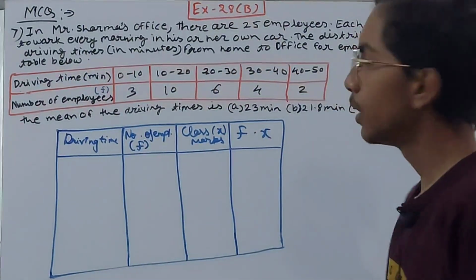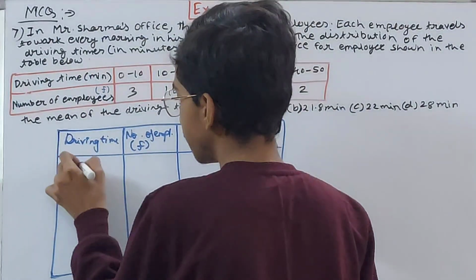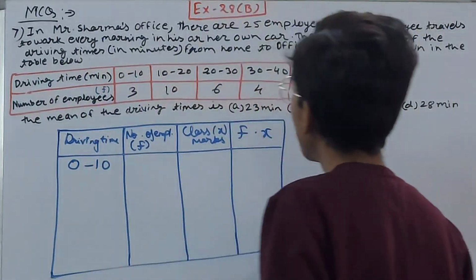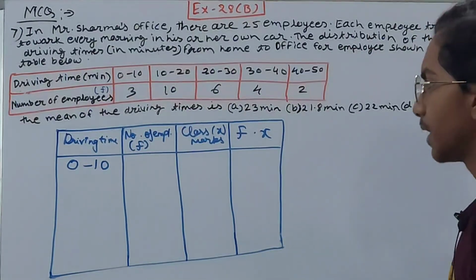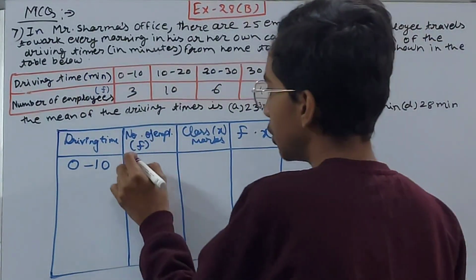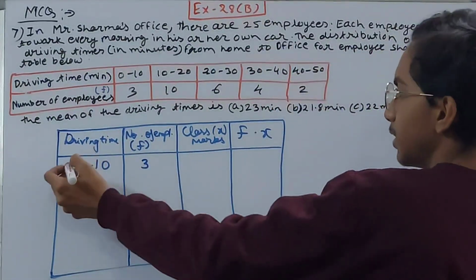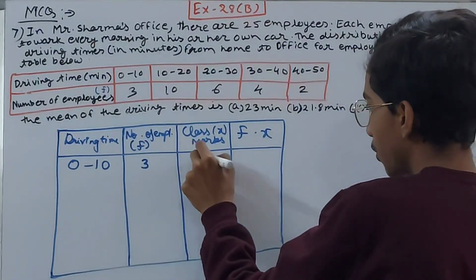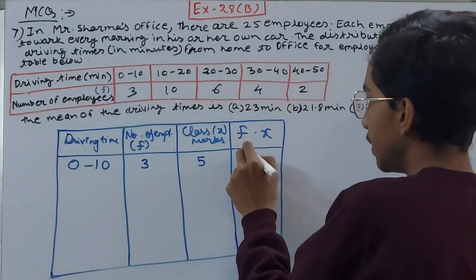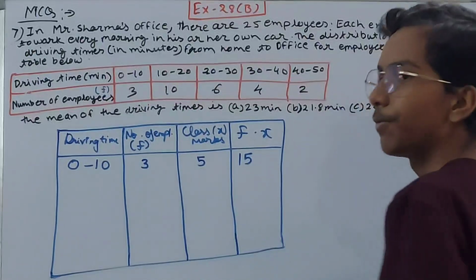Now you have the driving time. Let's write that down. You have 0 to 10. There are 5 class intervals given to us. This is 0 to 10. The number of employees is 3, and class mark will be 10 plus 0 upon 2, that is 10 upon 2, 5. Frequency into the class mark will be 15. You have 3 into 5, 15.